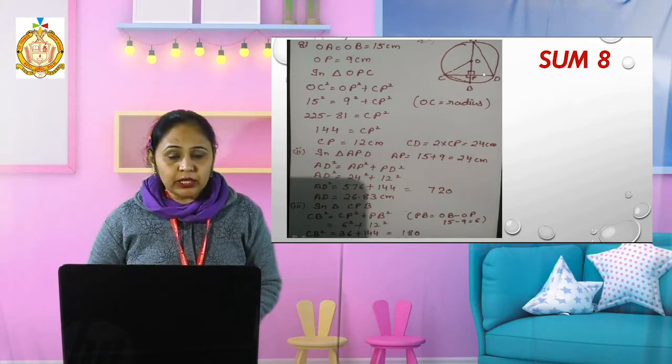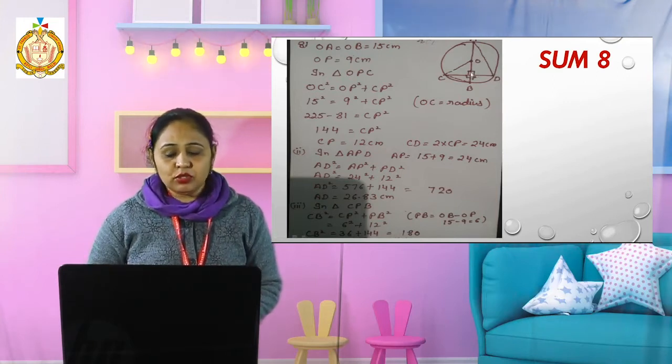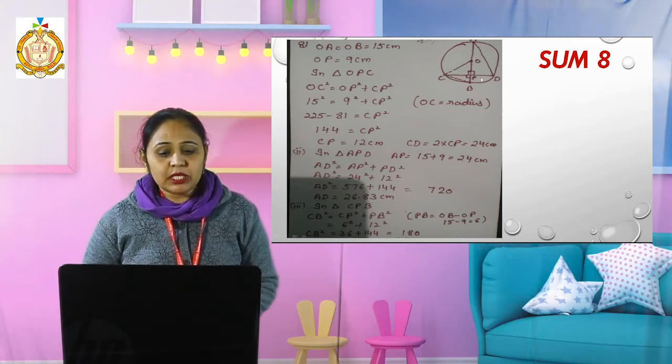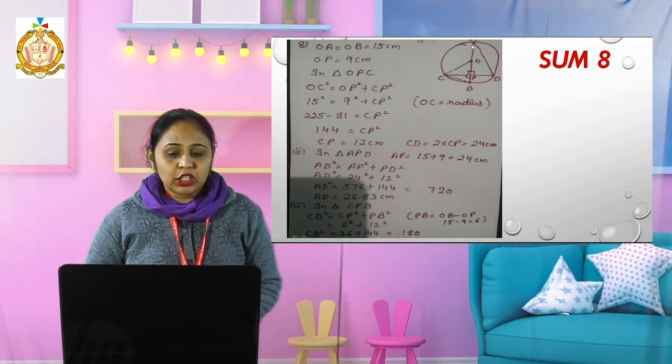Where do we find the PD value? We find CP, and CP is equal to PD. If CP is 12, then PD will also be 12. That means this base is 12. Then in this AP, see, AO is 15 and OP is 9.